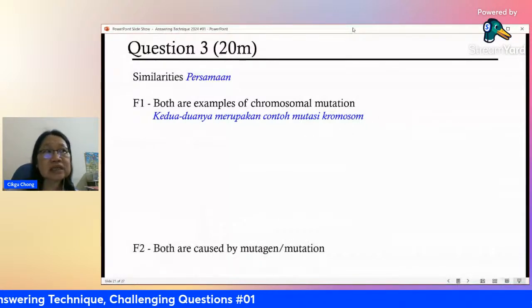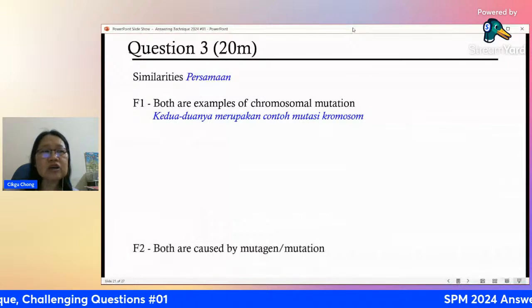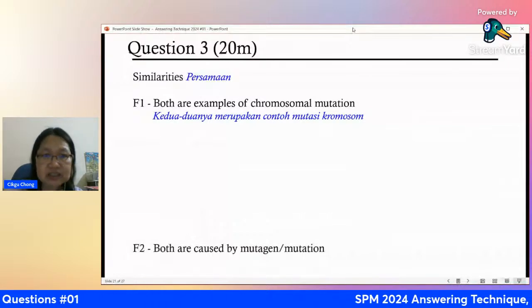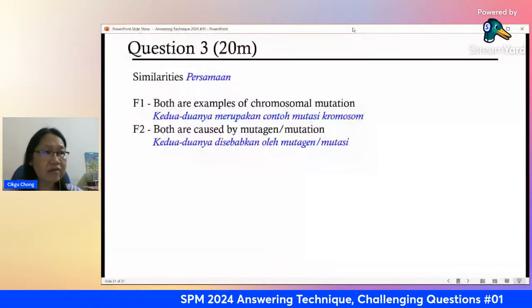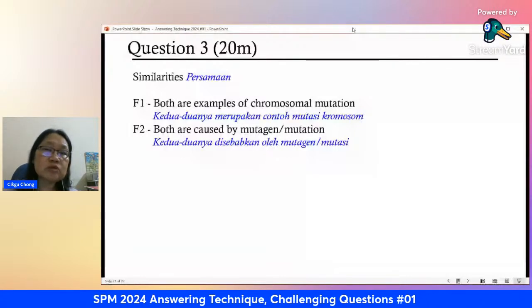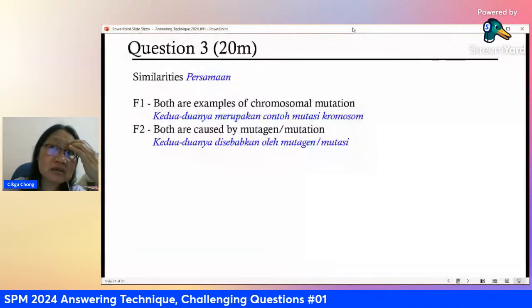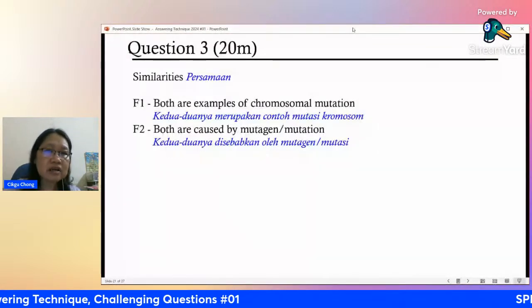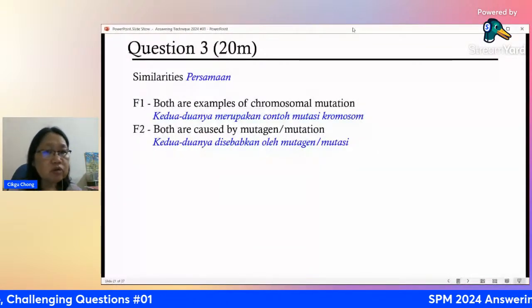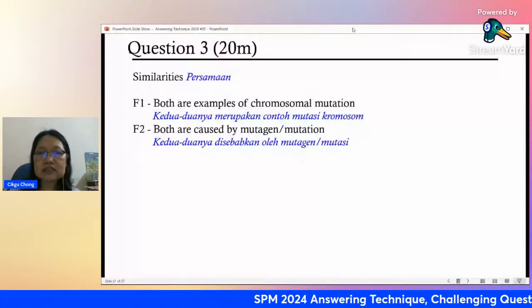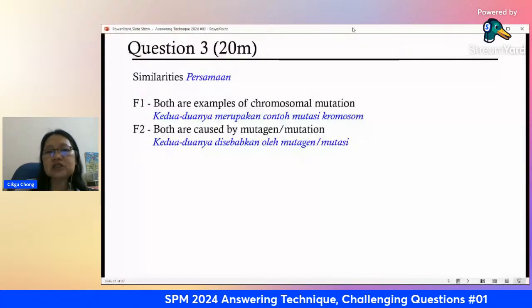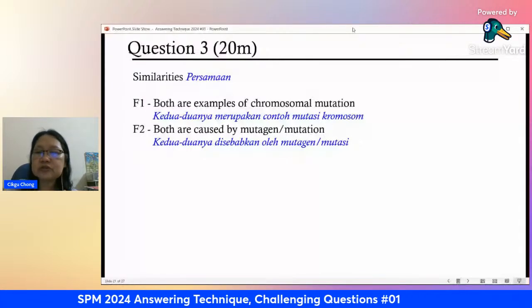Maybe the parent of these two persons has been subjected to mutation. Mutation, X-rays, gamma rays, that causes the sperm to be lost, right? And then mutation occurred. Next, both are caused by non-disjunction. This is a fact that you must remember.